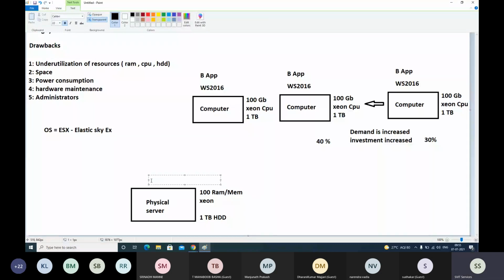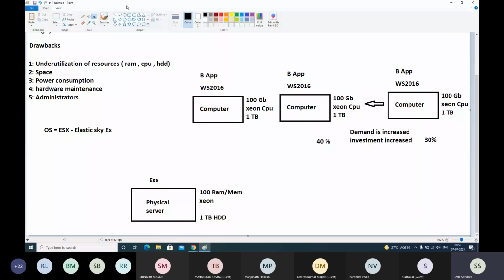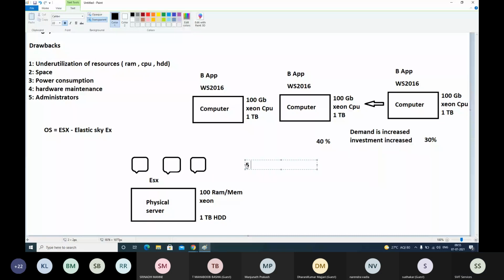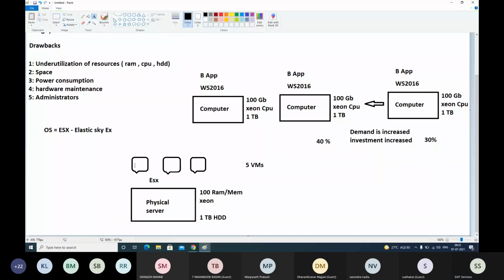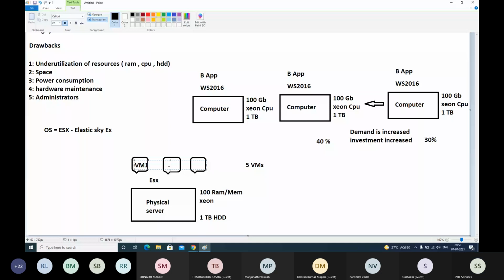Install ESX operating system, and you can create virtual computers on top of ESX operating system. Let's say I have created 5 virtual machines here. Each machine, this is virtual machine 1, virtual machine 2, virtual machine 3, like total 5 virtual machines I have created. Now you install whatever operating system you want to install.